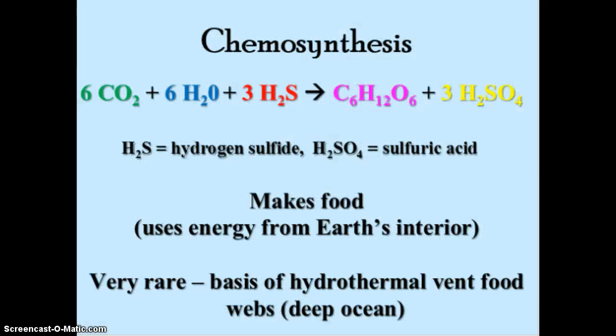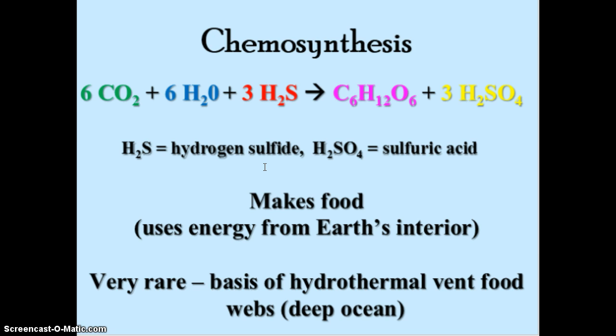There's another process that you need to know, again, know the equation, and that is chemosynthesis. And this happens in places where there is no sunlight, so they can't perform photosynthesis. So this is mostly happening in hydrothermal vent food chains down in the bottom of the ocean where sunlight doesn't penetrate. And the energy from this is coming from the Earth's interior because at these hydrothermal vents you have magma bubbling up. And it releases these hydrogen sulfide compounds.